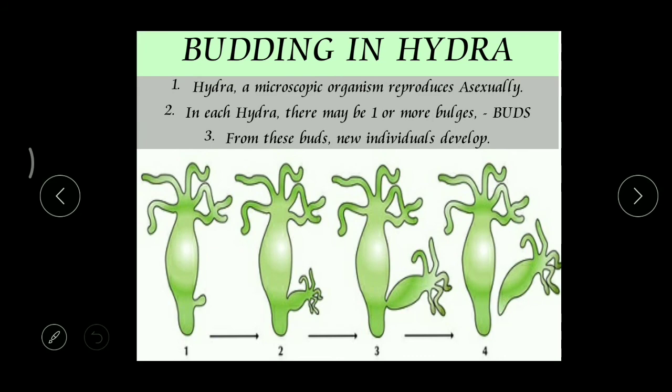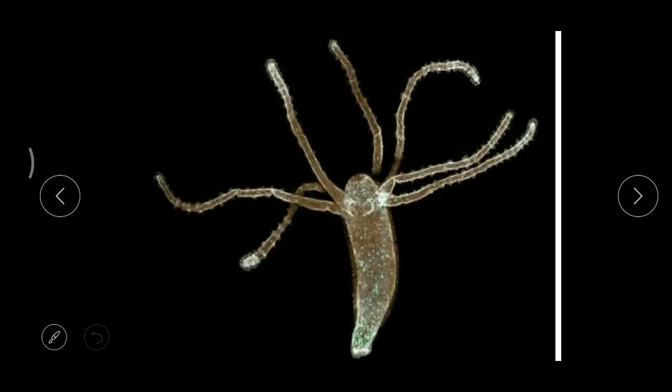What is budding? It is a kind of asexual reproduction, right? This Hydra is a microscopic animal actually. If you carefully observe, the animal appears like this. Don't think that it is a plant.